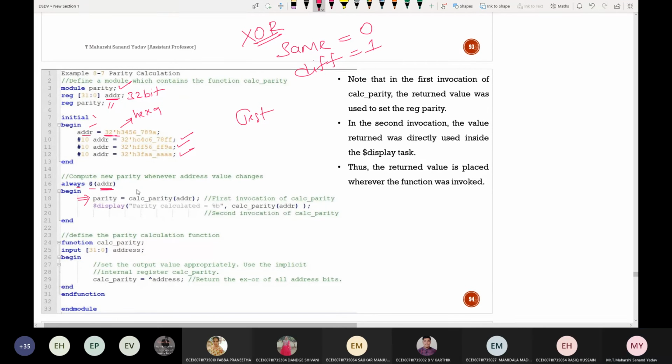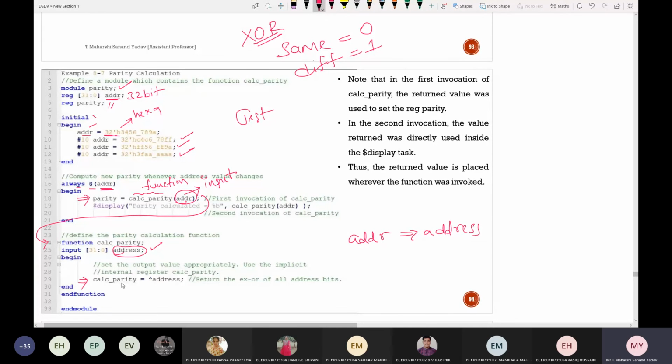So here I'm calling this as a function. I've simply declared a function for this. Calculate parity, and this is the input argument which I'm passing, so that this particular thing will be mapped to this particular thing. I'm trying to call this CALC underscore parity, so from this line it will jump to line number 24. Function calculate parity: the input is 32-bit, so this input argument will be mapped here. ADDR will be mapped to ADDRESS. It is of size 32-bit.